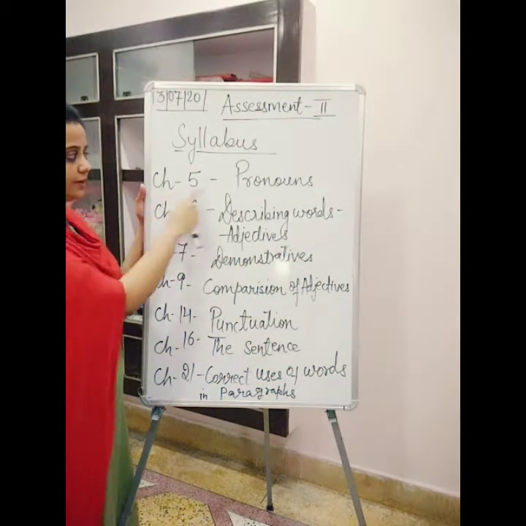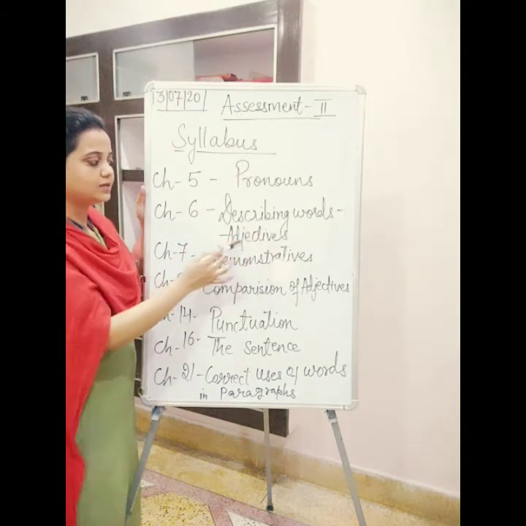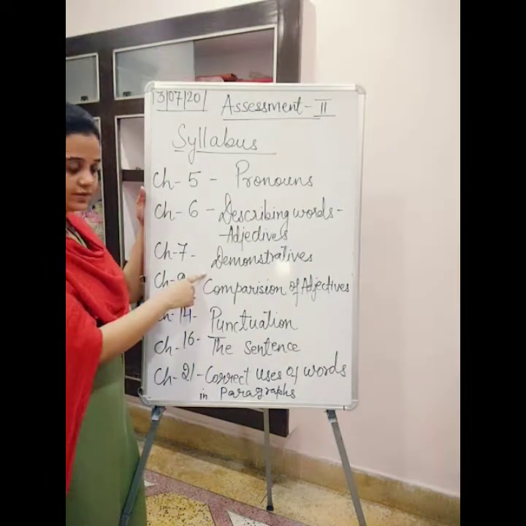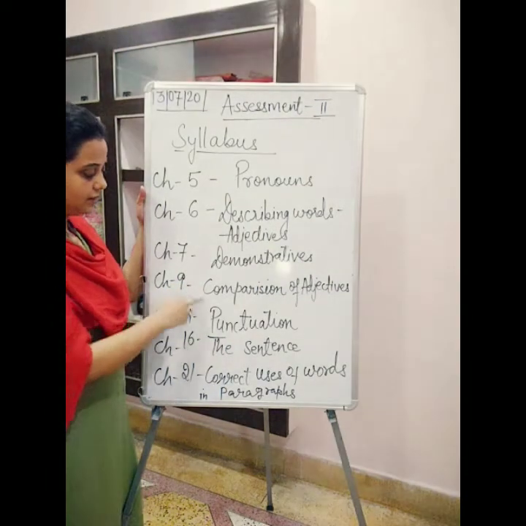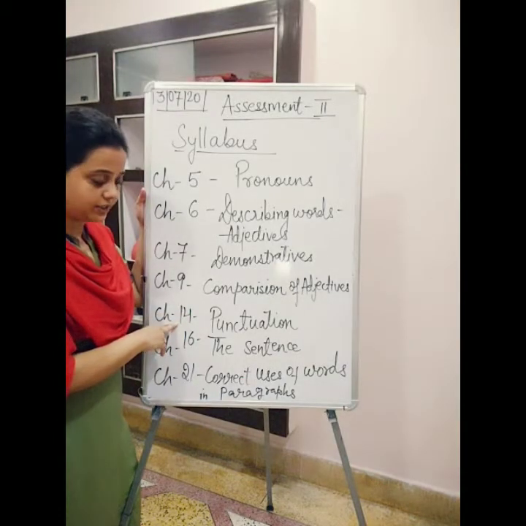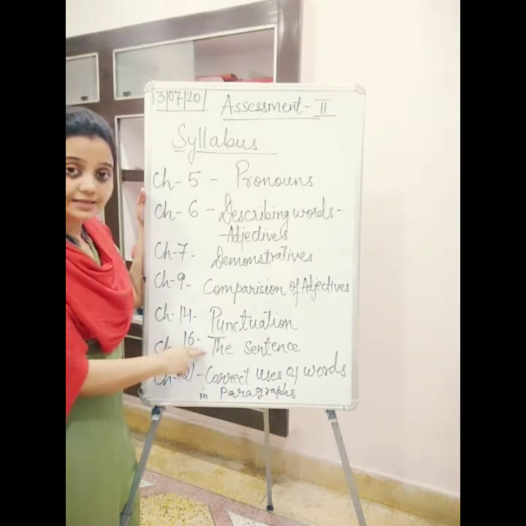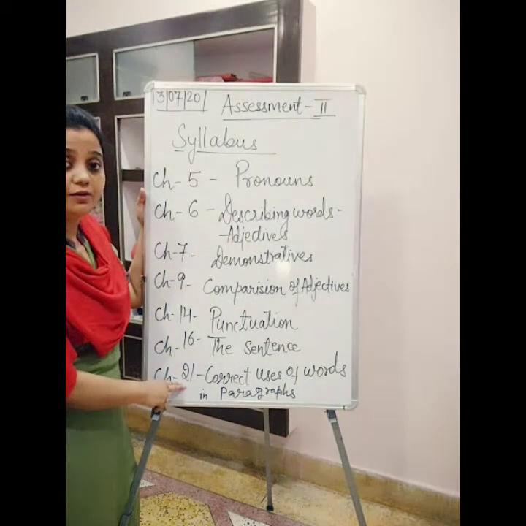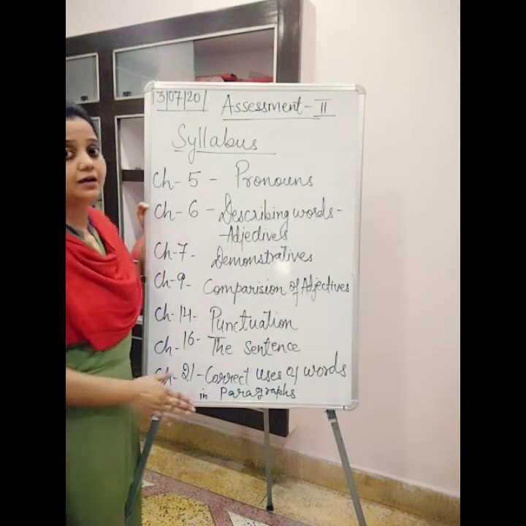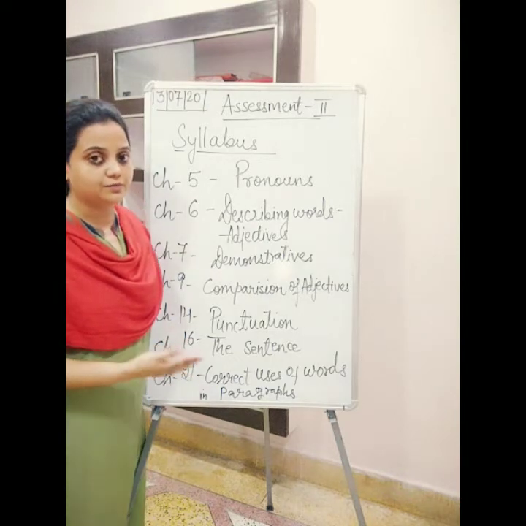Chapter number 5, pronouns. Chapter number 6, describing words, adjectives. Chapter number 7, demonstratives. Chapter number 9, comparison of adjectives. Then straight away to chapter number 14, punctuations. Chapter number 16, the sentence. Chapter number 21, correct uses of words in paragraph. So these are the chapters which we will cover in assessment 2.